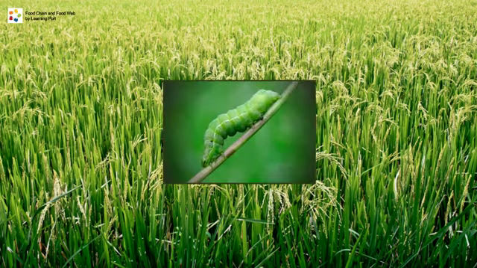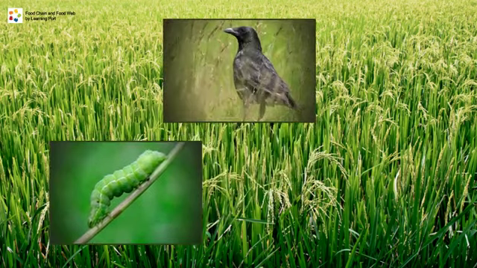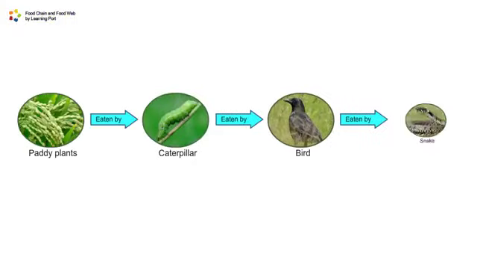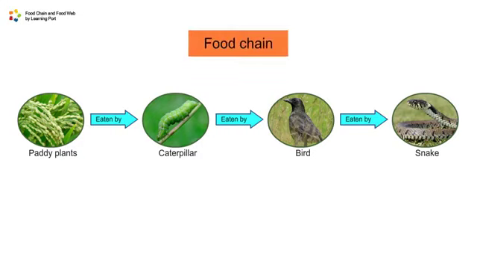A caterpillar eats paddy plants. A bird eats the caterpillar, and the bird is eaten by a snake. This feeding relationship between organisms is known as the food chain.